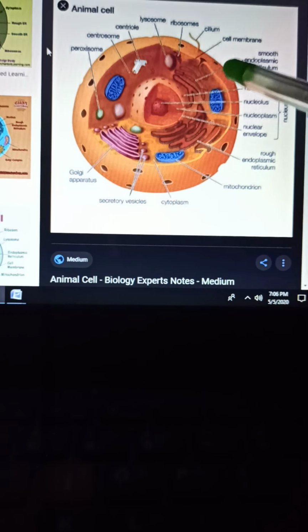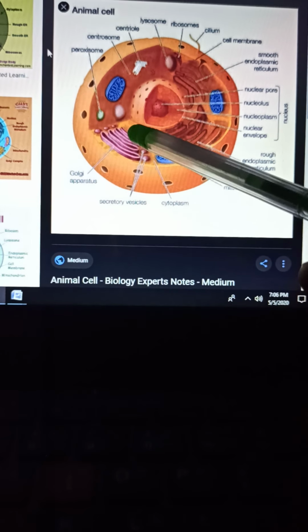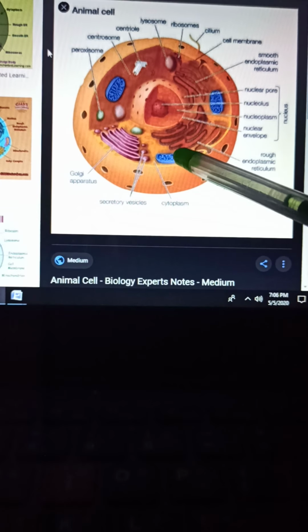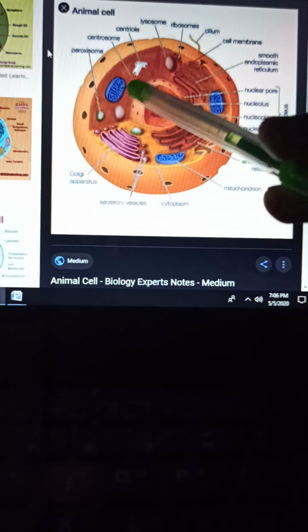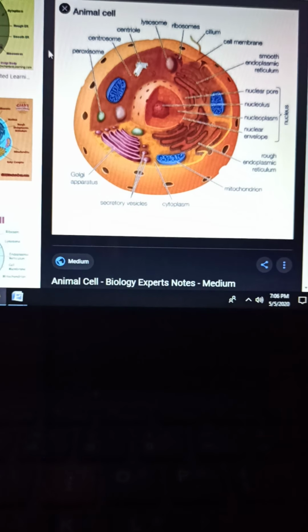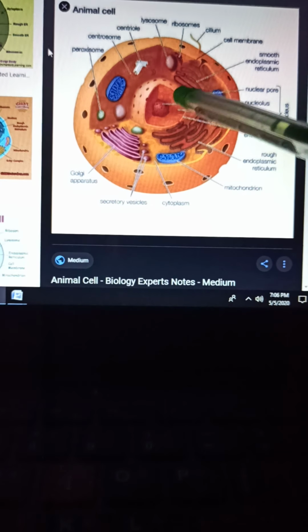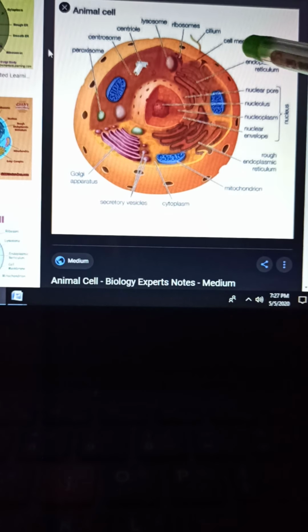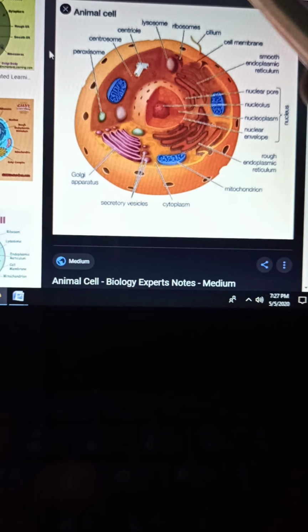Now you can see the other cell organelles like Golgi apparatus. These fold-like structures, purple, are known as Golgi apparatus. Then the blue structure is known as mitochondria. These small egg-shaped structures are known as lysosomes. There are peroxisomes also, and there is another kind of cisternae, the folds, which are known as endoplasmic reticulum. So these are the very important cell organelles present in animal cell.